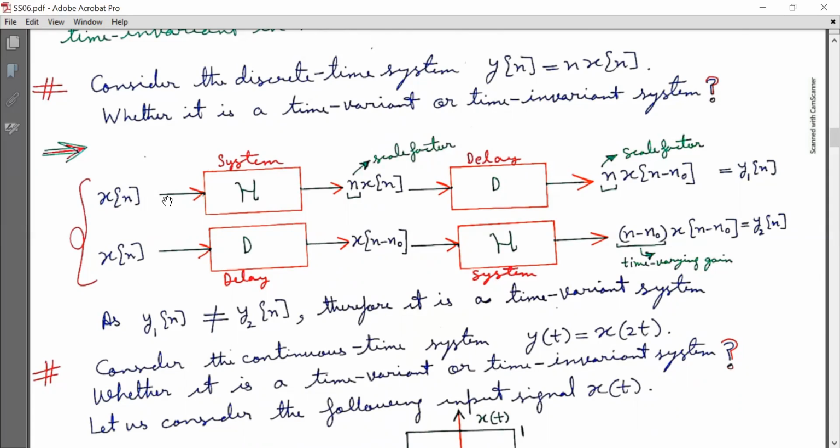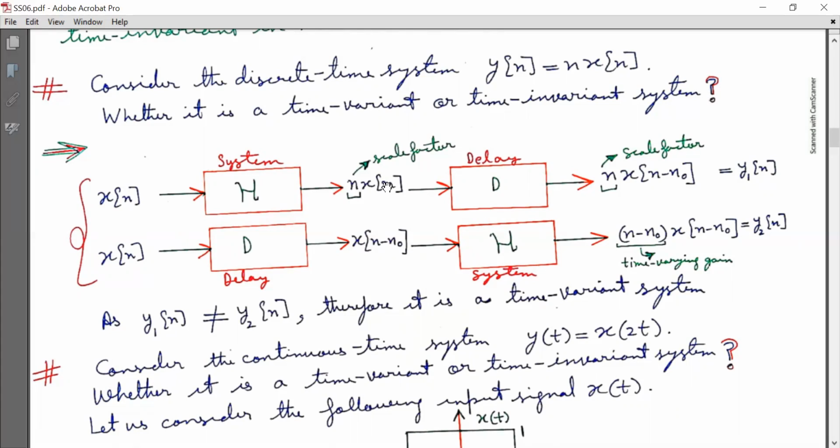At first step, we will use one cascaded configuration in which at first stage, there is a system with system function h. And at second stage, there is a delay element as shown. Now the input is x[n], which is fed to system h. Now the output is n x[n]. Here this n is a scale factor.